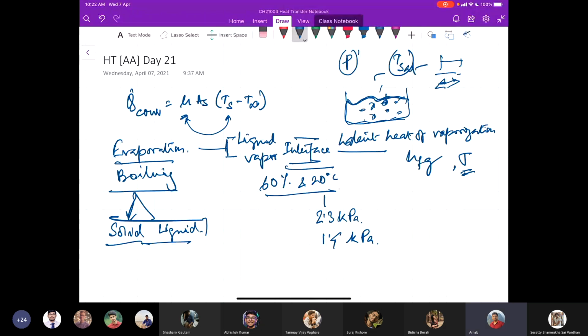If I say it is T saturation and the surface temperature is Ts, then it is this condition where boiling triggers. For example, at atmospheric pressure, if you bring liquid water in contact with a solid surface at 110 degrees centigrade, it will boil, because the saturation temperature of water at 1 atmosphere is 100 degrees centigrade.